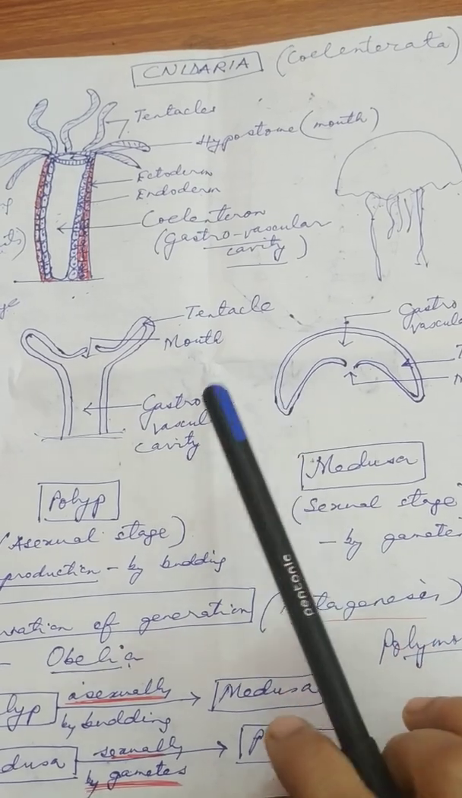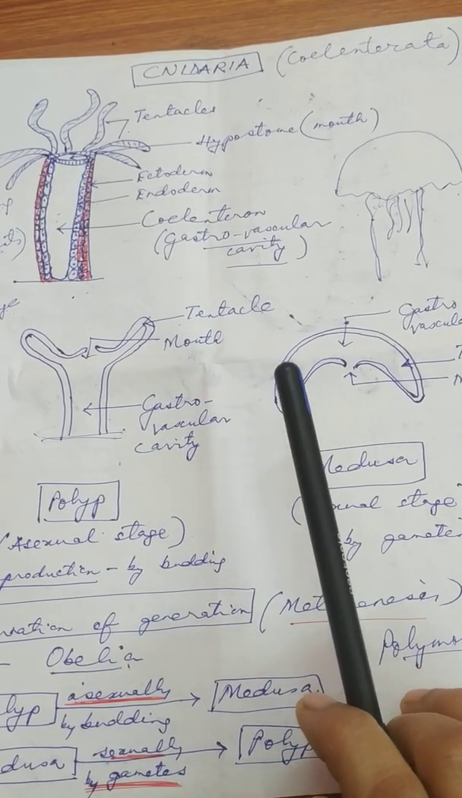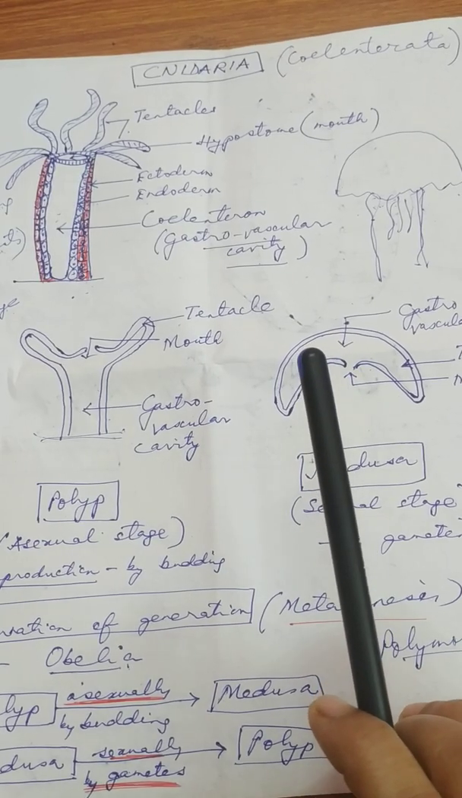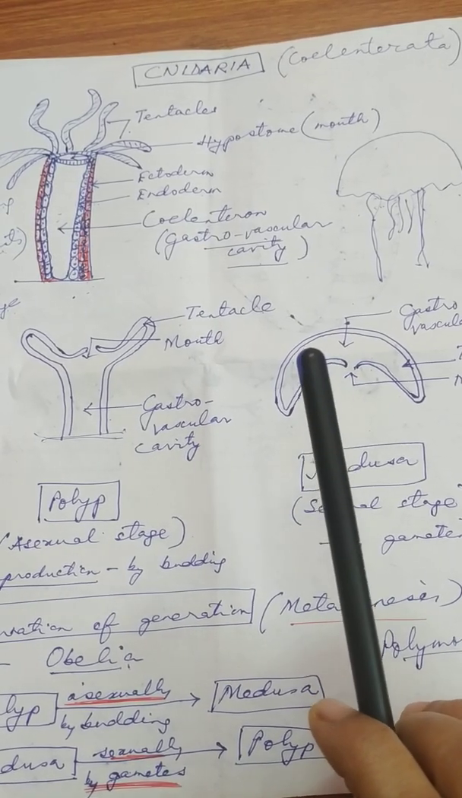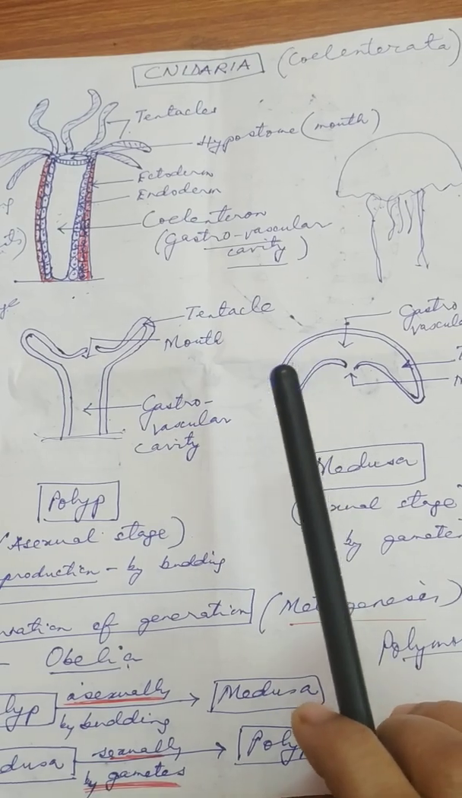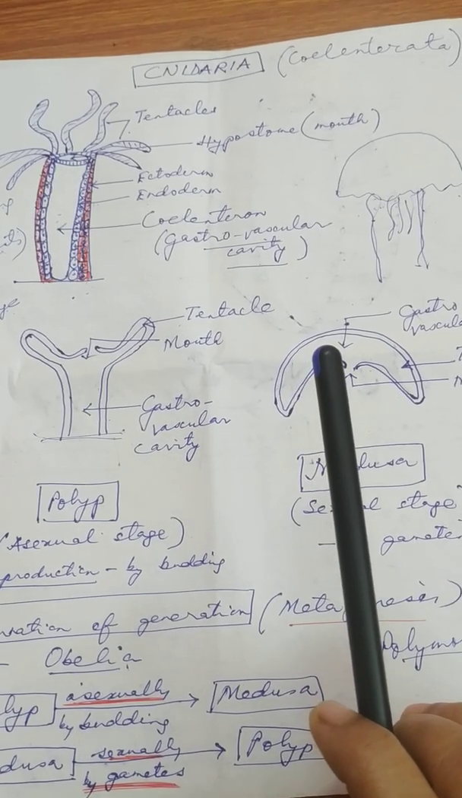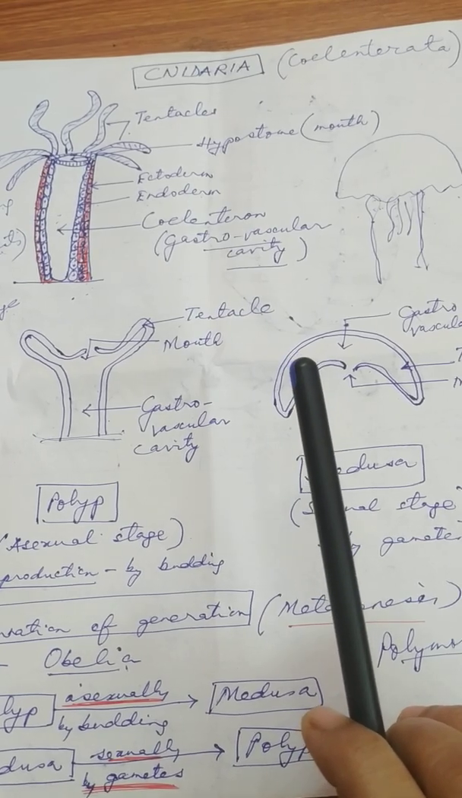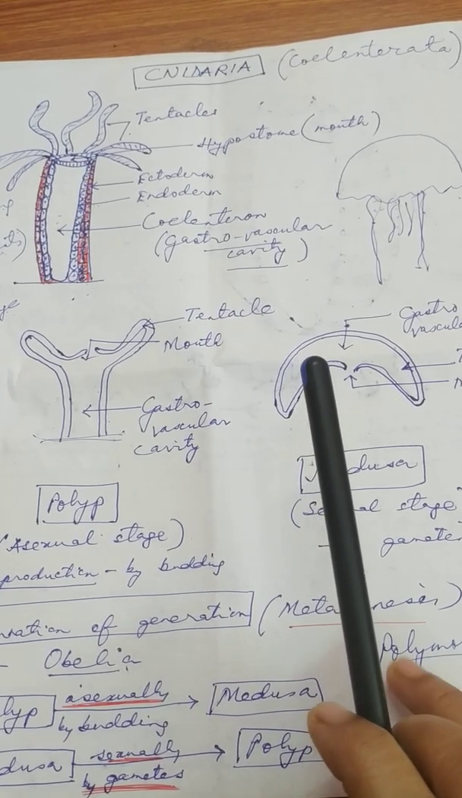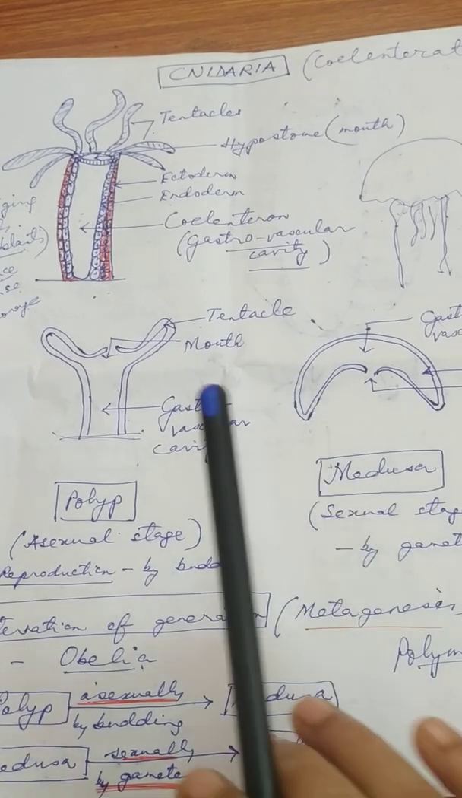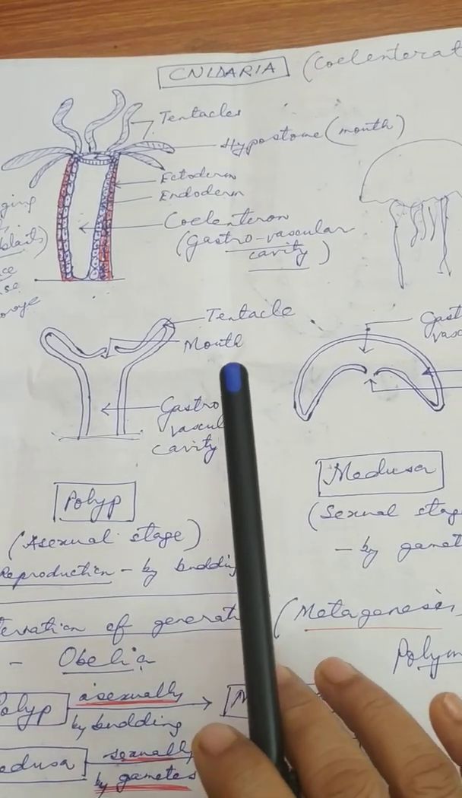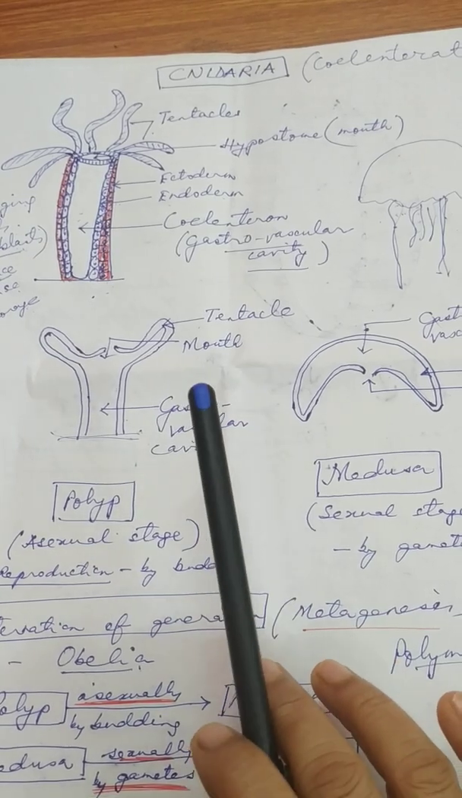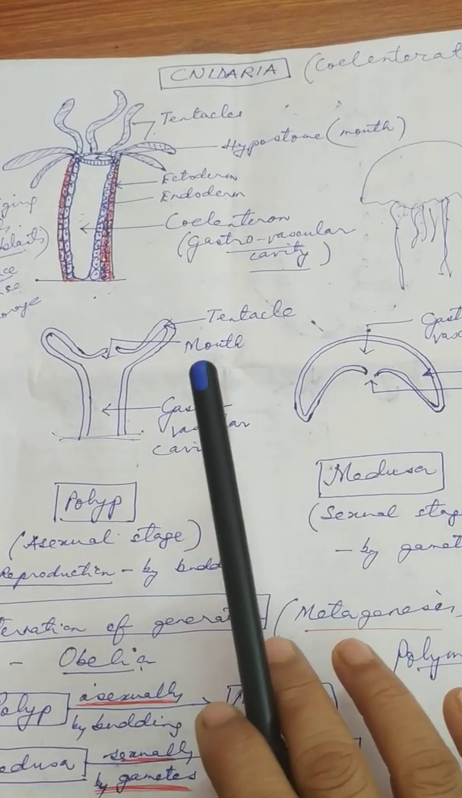Cnidarian animals are mostly marine animals. They are present in seas and oceans. Very few are freshwater organisms. So very few Cnidarian animals live in freshwater, whereas the maximum of them live in the marine environment, in the seas and the oceans.